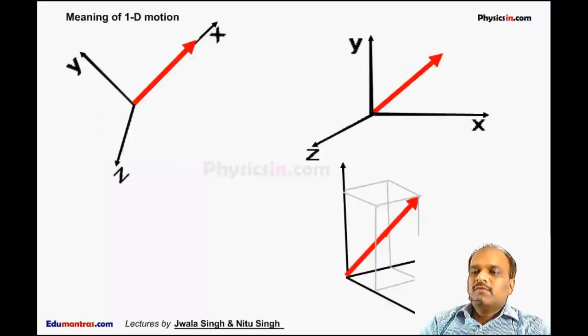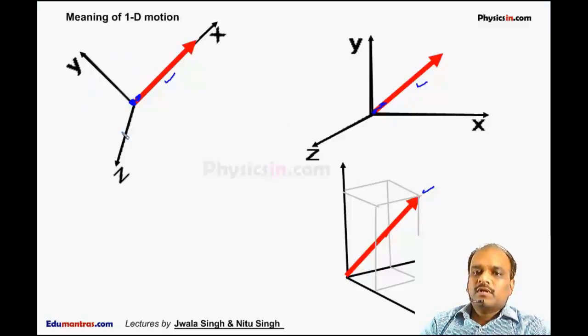Now the meaning of one-dimensional motion. Suppose this red arrow represents the motion of a particle. Suppose this is a particle which is moving from the origin in this direction. The same particle is also moving in this direction. If I say this motion and this motion, its magnitude is same, its direction is same.